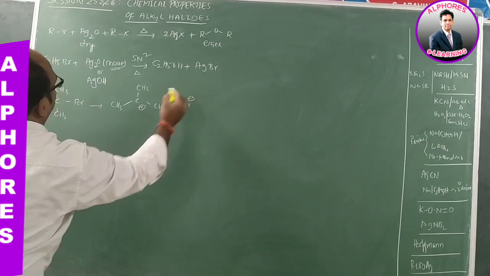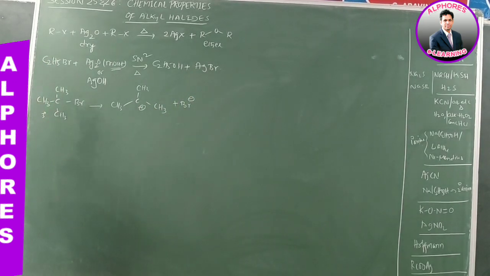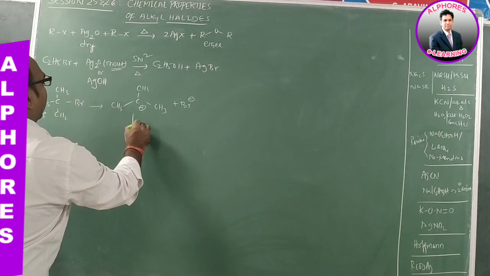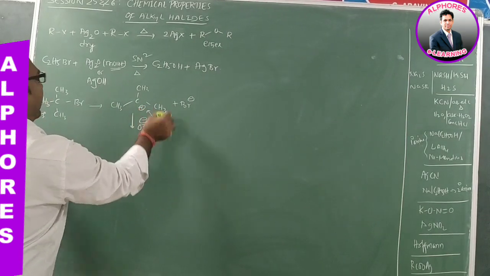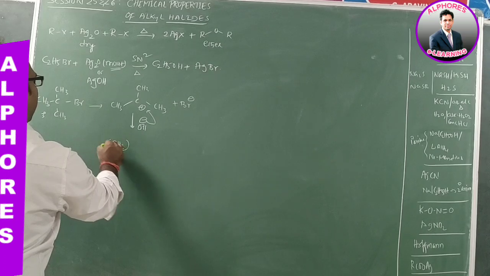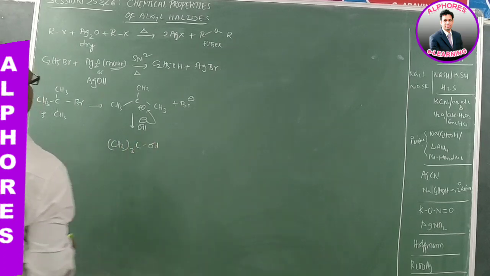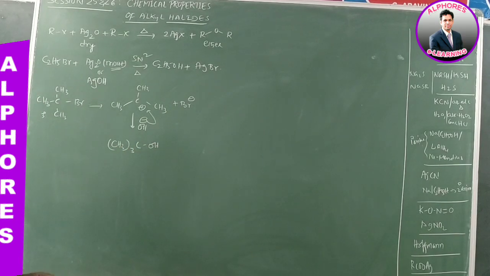Then OH minus attacks from either direction, and we get tertiary butyl alcohol. So this overall reaction is again nucleophilic substitution, but the mechanism proceeds via formation of a carbocation.